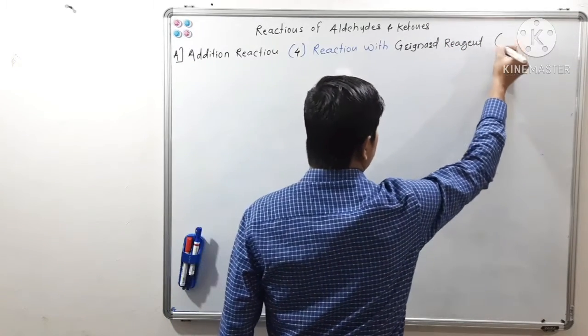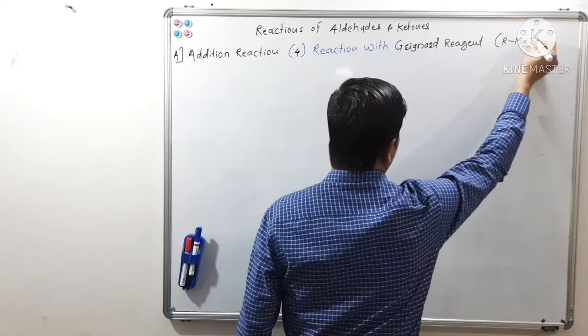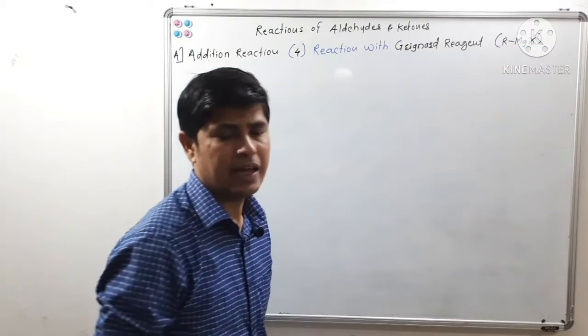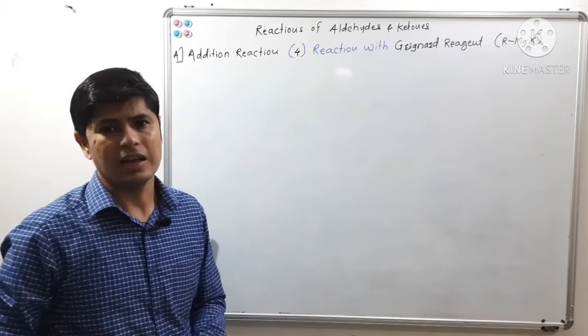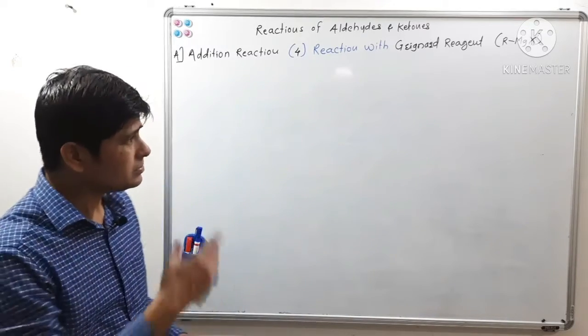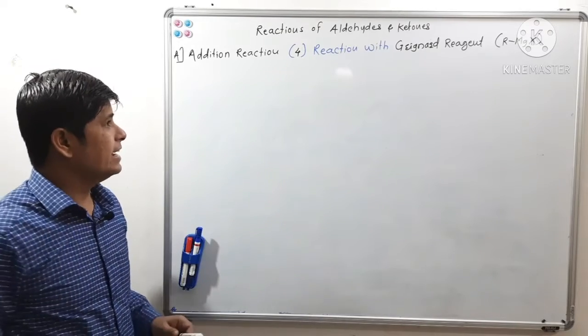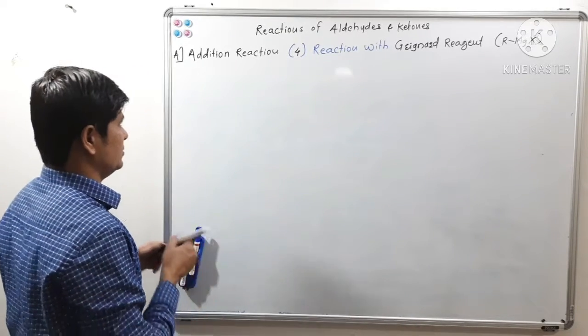Do you know what is meant by Grignard reagent? It is alkyl magnesium halide, RMgX. So let us see the reaction of aldehyde and ketone with Grignard reagent.